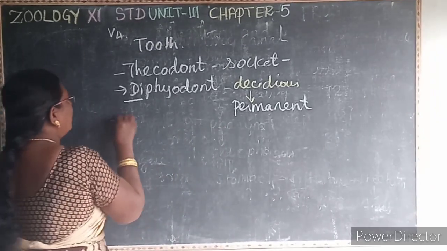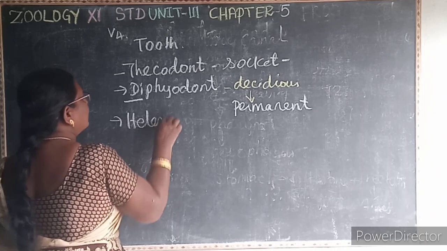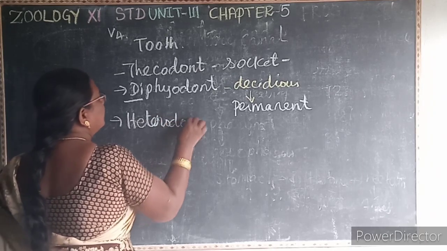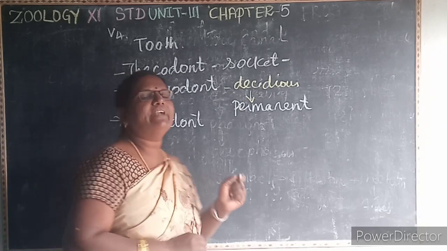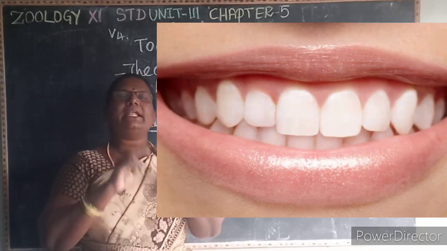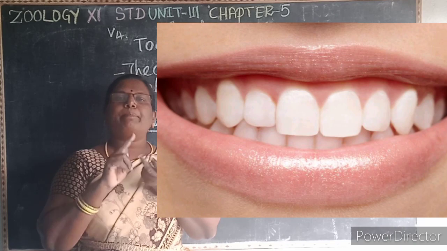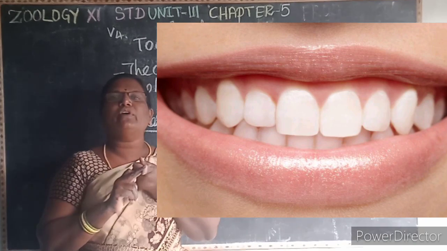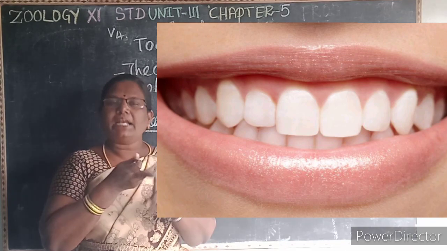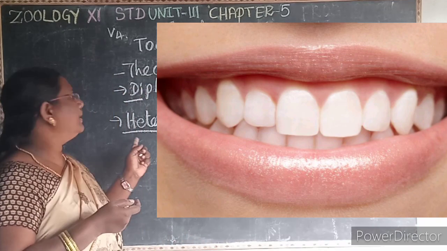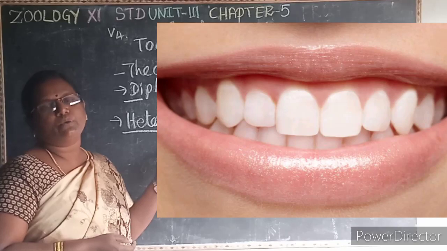Diphyodont. The next one is heterodont. Hetero means what? Different. There are four different kinds of teeth. First one is incisor, canine, premolar and molar. So then it is known as what? Heterodont.